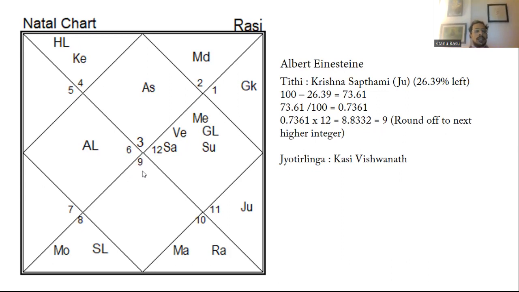Now the Lord, after that, you go to the second method. So this is the 7, that means the public interactions, and you combine it with the 9, that is higher knowledge. So he will be connected with the public for his higher knowledge. Now the thing is, where is this Lord going? The second method: the Lord is going to the ninth house. Again it is going to the ninth house, that means again the higher knowledge. So this Rashi is coming in the ninth, and from the ascendant it is also coming in the ninth.